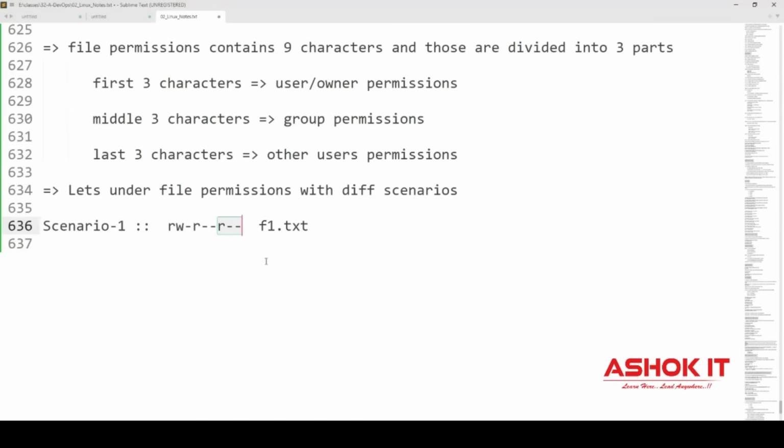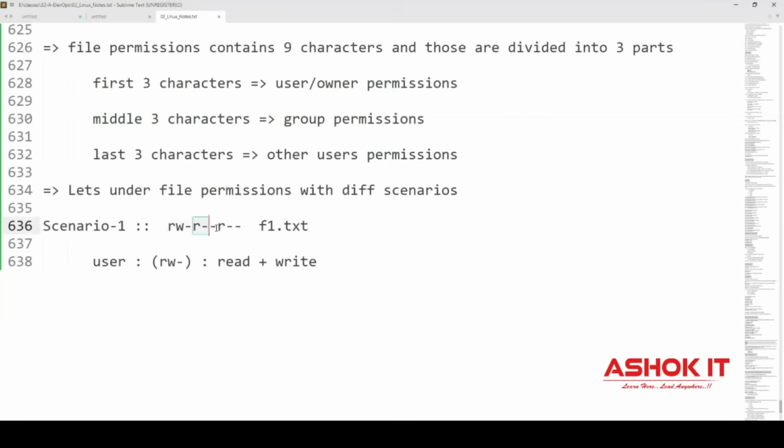The last 3 characters will represent other permissions. rwx, rwx, rwx. When a hyphen is available in a position, that means that permission is missing. So if you observe the first 3 characters, rw-, the user has rw-, x is missing. That means the user has only read and write permission. The user doesn't have execute permission. Hyphen represents that the permission is missing.